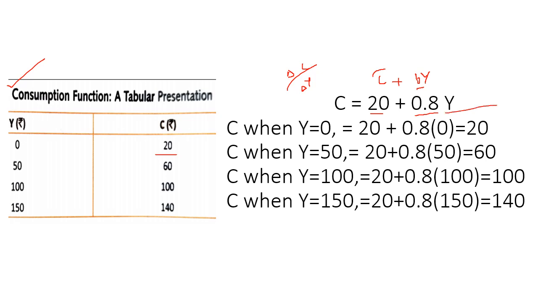So when Y is 0, if we put 0 here instead of Y, then we will get 20. So consumption is 20. When Y is 50, consumption is 60. When Y is 100, putting the value, we get consumption 100. When Y is 150, if we put the value of Y in the equation, then we will get consumption as 140. So this is the algebraic presentation of the consumption function.